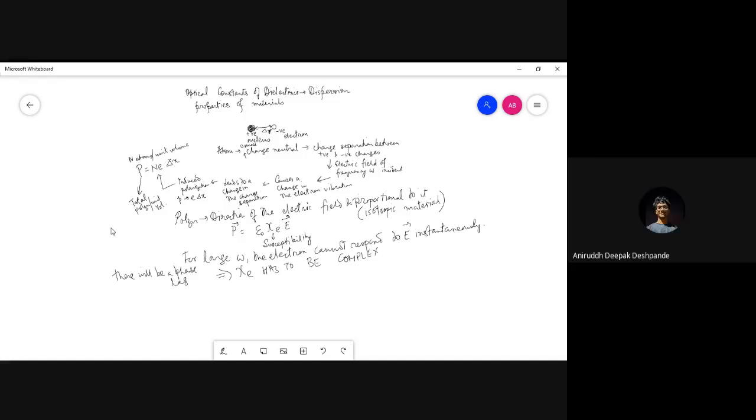Sir, we can think of it this way. The effect that you're talking about is the polarization, and that is essentially the displacement of the charge density. It is caused by the electric field, which is basically a force on the electrons. Whenever a force acts on an electron, it takes some time to displace; it doesn't jump directly. Anirudh, his question is, why does it take time to displace? It's a normal thing, right? Even classically, if you have a particle and apply a force on it, it takes time to accelerate.